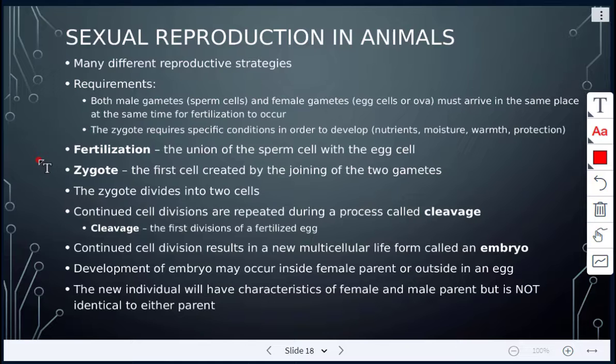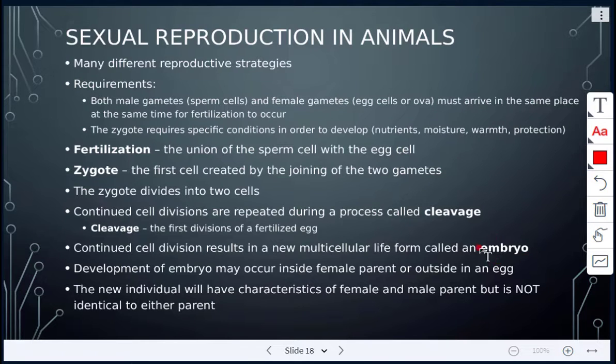The zygote is the first cell created by the joining of the sperm cell and the egg cell. After that, the zygote is going to continue dividing, and that process is called cleavage, right here in bold. Those continued cell divisions will eventually result in a new multicellular life form, and now it's called an embryo.